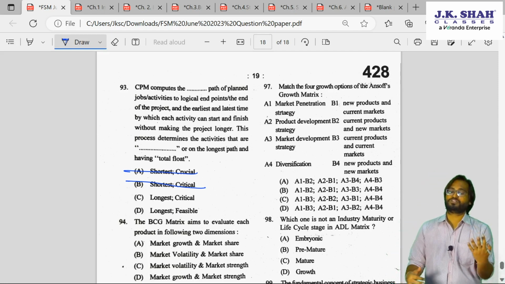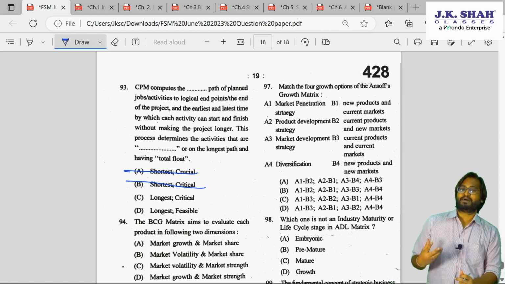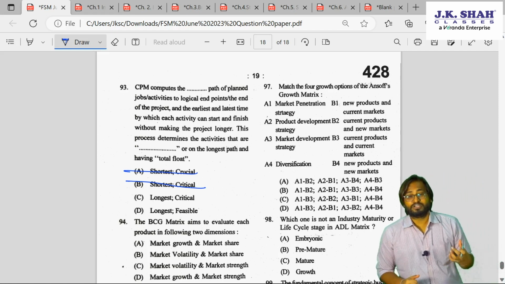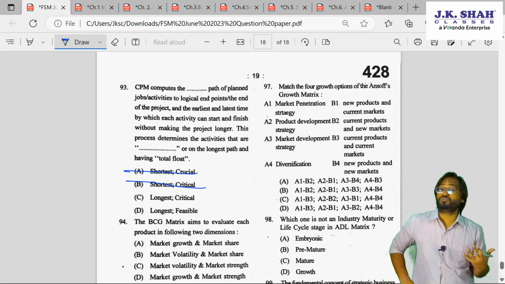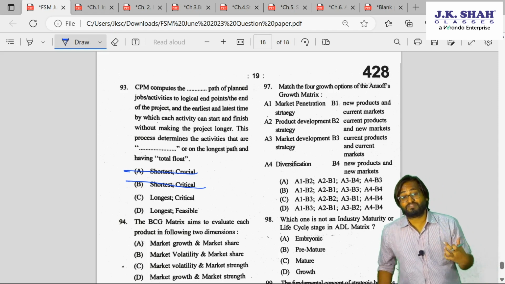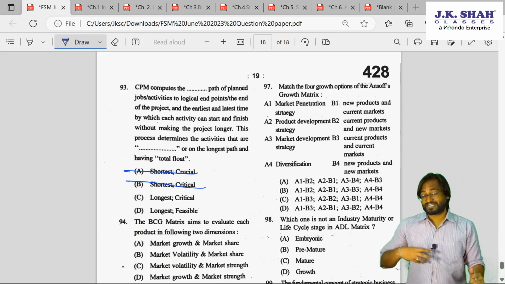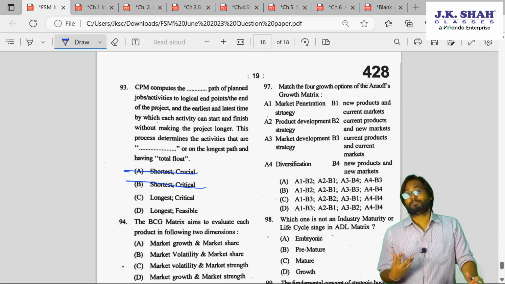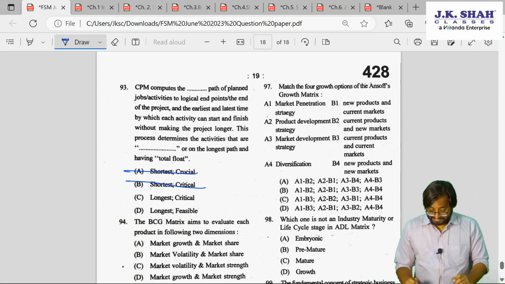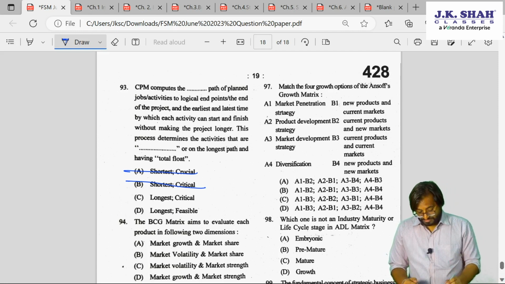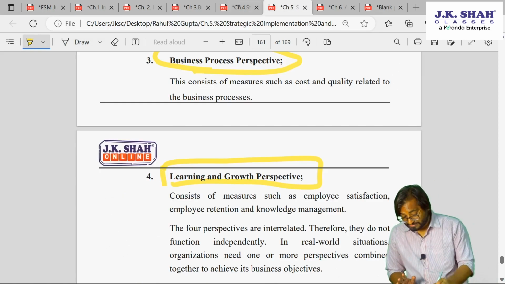We have CPM also, we have PERT also. We discussed this using a few examples, like I gave you the example of research and development for pharmaceutical companies. They take years and years to do R&D. So for them, they will use PERT, program evaluation review technique. But for construction work, we will use critical path method. Do you remember that example? Yes. So 93, the answer is C. This is which chapter, guys? This is chapter 4.